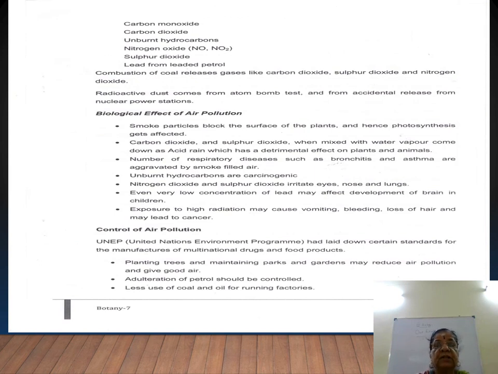So in this air pollution, what are the gases I have mentioned? Carbon dioxide, carbon monoxide, unburnt hydrocarbon, nitrogen oxide, as NO and NO2, sulfur dioxide, and lead from leaded petrol. Normally we say to use unleaded petrol in automobiles, right? So combustion of coal releases gases like carbon dioxide, sulfur dioxide and nitrogen dioxide. I hope you understand. Combustion of coal.